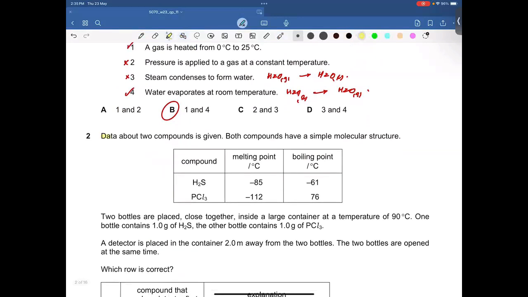Question number 2. Data about 2 compounds is given. Both compounds have a simple molecular structure. If a compound has a simple molecular structure, then it must have covalent bonding, because all covalent molecules exhibit simple molecular structure. That's what we have done in the bonding chapter. All right. Now we have 2 compounds, H2S and PCl3.